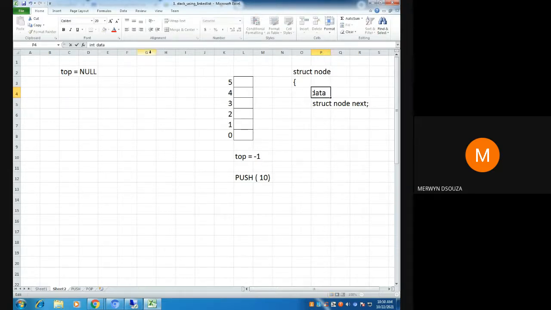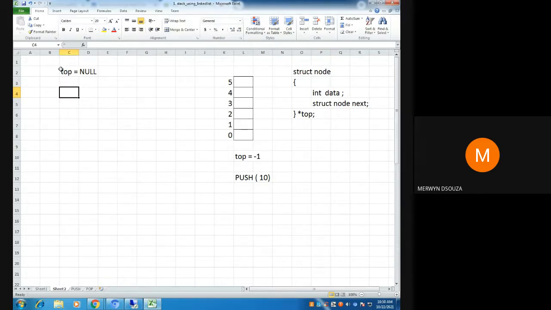This is my structure of a node. And then I have declared one pointer. That pointer, instead of q, we are going to call top. Okay. So this is my structure of a node for a linked list. We are going to use this same structure to do push and pop.